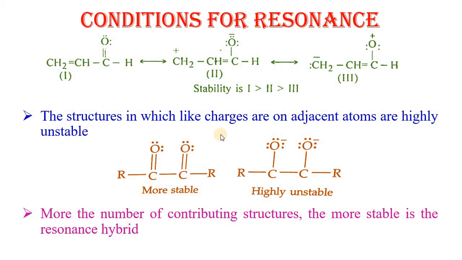The structures in which like charges are on adjacent atoms are unstable. This is a highly unstable structure because in this structure like charges are present which cause repulsion and therefore destabilize the structure. Therefore this structure is highly unstable. The more the number of contributing structures, the more stable is the resonance hybrid.